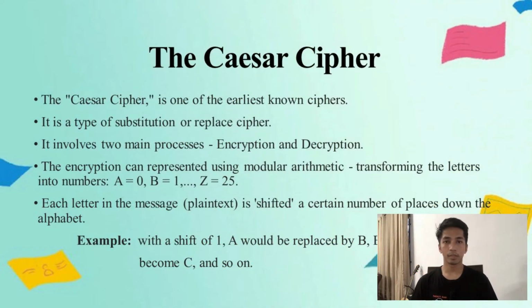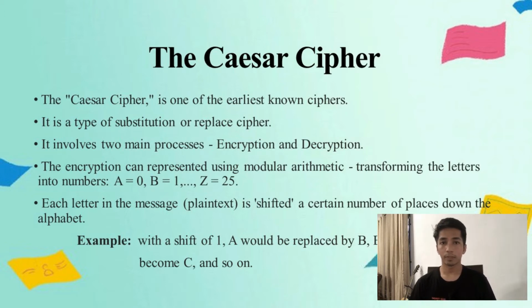Okay, next I will explain about the Caesar cipher. The Caesar cipher is one of the earliest known and simplest ciphers. It's a type of substitution cipher. The method is also known as Caesar's cipher, Caesar's code, and also called the shift cipher. Basically, it involves two main processes, which are encryption and decryption.